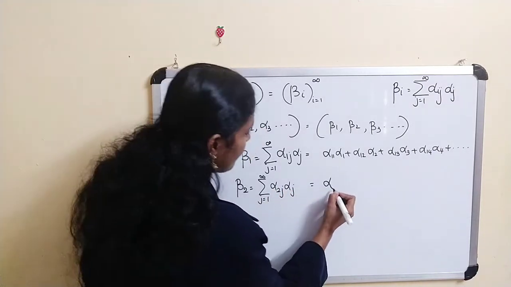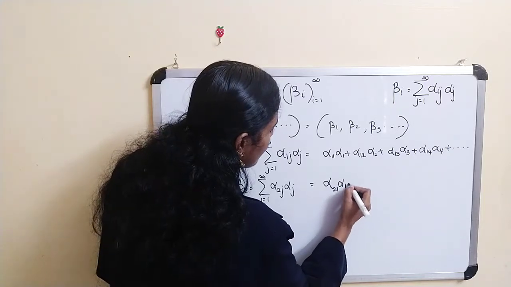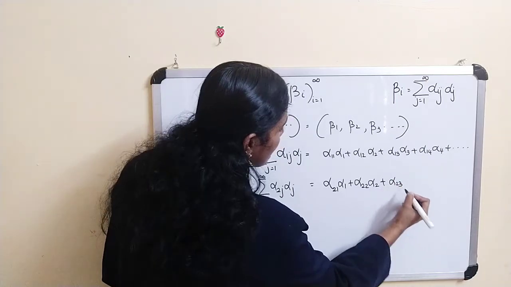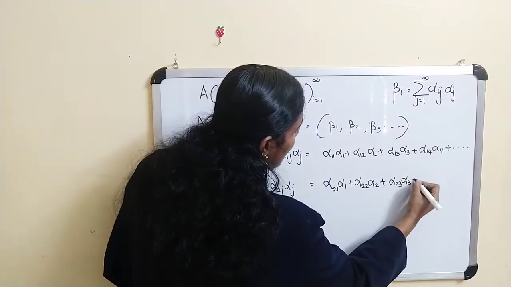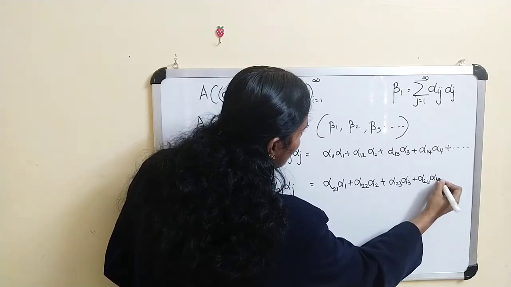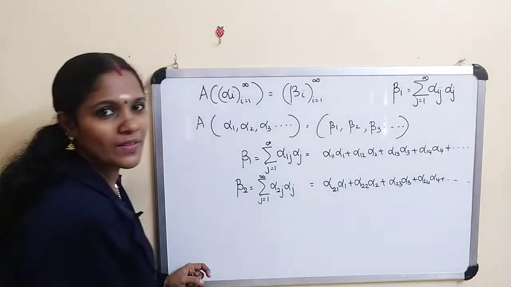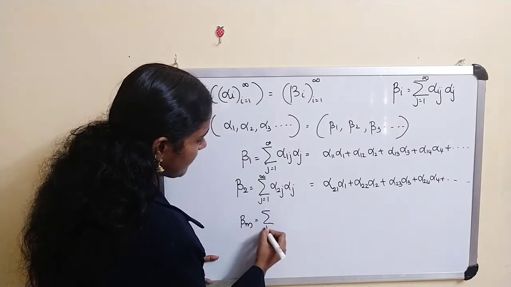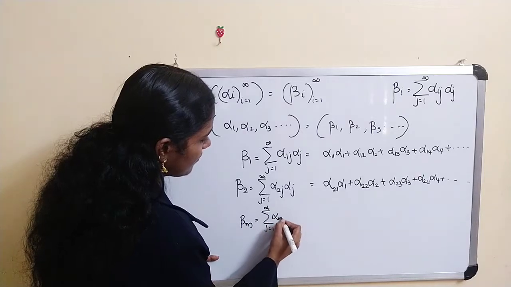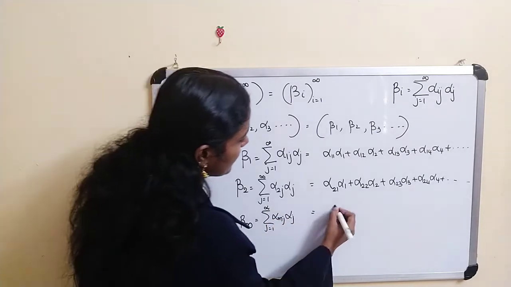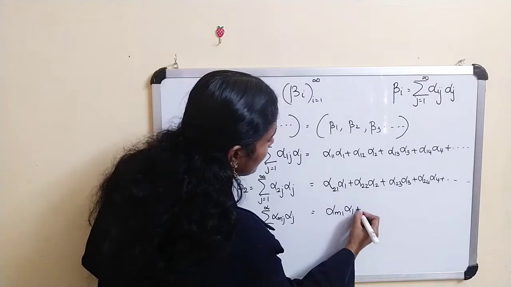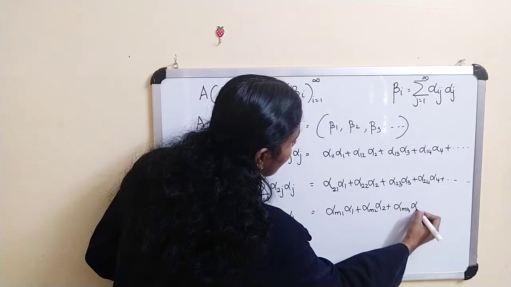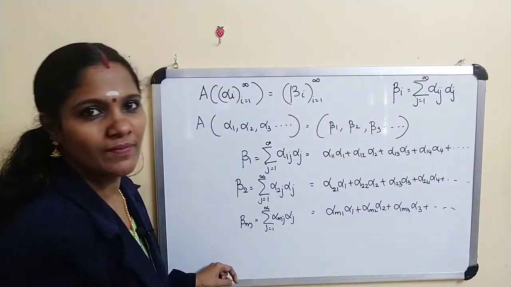Therefore, this is alpha 21 alpha 1 plus alpha 22 alpha 2 plus alpha 23 alpha 3 plus alpha 24 alpha 4 plus etc. If you consider some m, beta m is equal to the sum over j from 1 to infinity of alpha mj alpha j, and this is the same as alpha m1 alpha 1 plus alpha m2 alpha 2 plus alpha m3 alpha 3 plus etc.